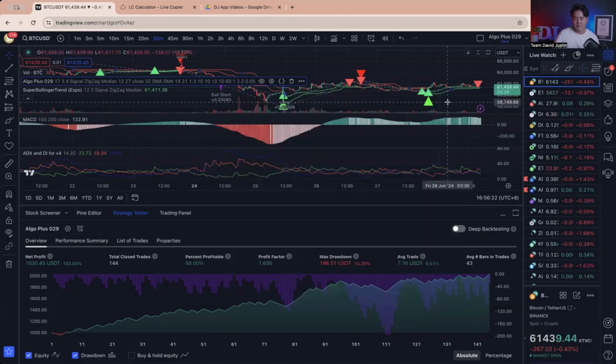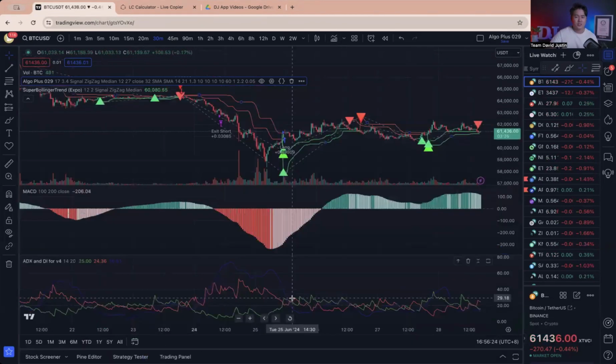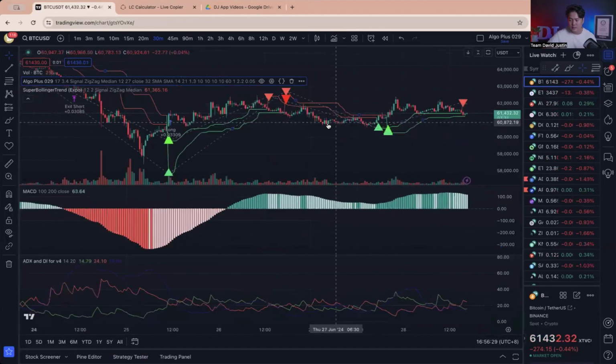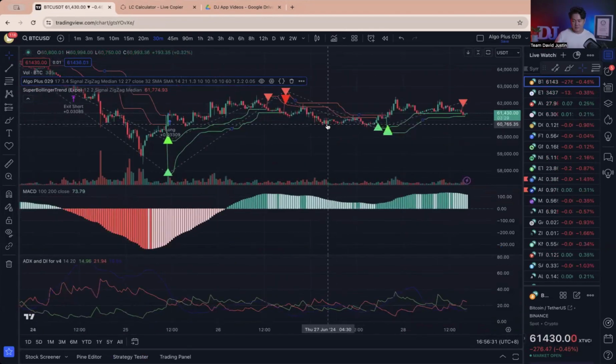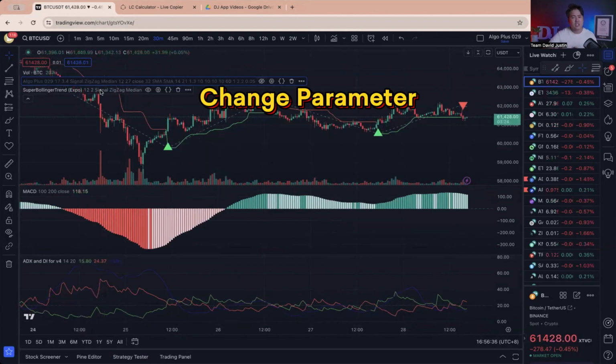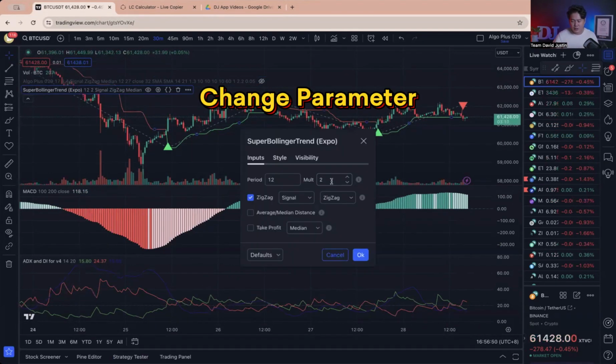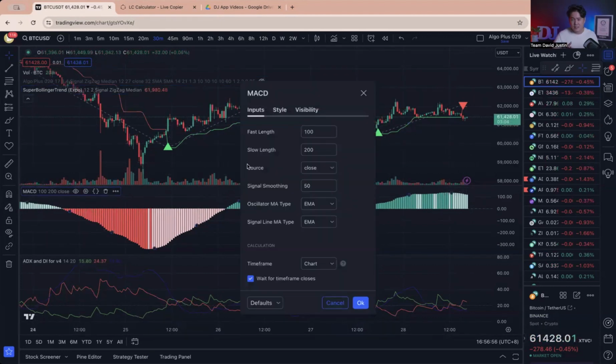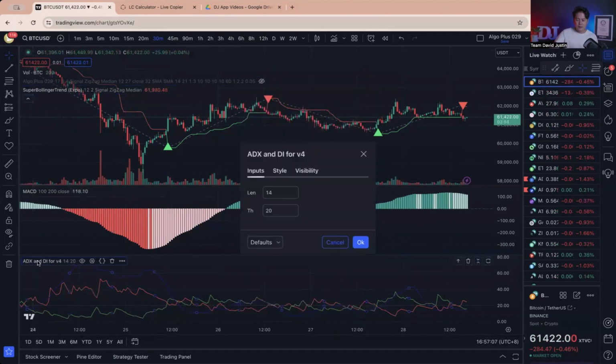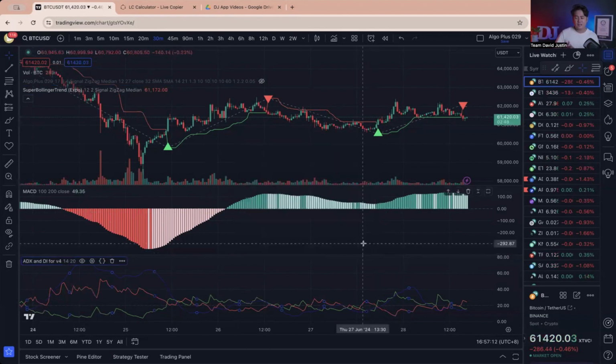So right now, how can I get started? If you just want to ignore the strategy tester, basically you can see that it's a very simple one, let's say if you want to go for long trades. First of all, you need to change the parameters. SuperBollingerTrend basically remains the default setting. Secondly, for MACD, here's the setting already set: fast line 100, slow line 200, and signal smoothing line we change to 50. And the last one, ADX and DI, default setting. We don't change anything.